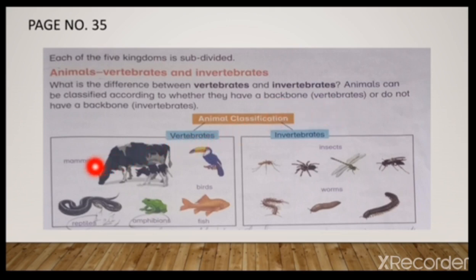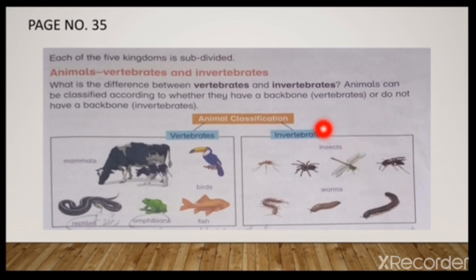The examples are mammals, reptiles, amphibians, birds, fish. And the invertebrates are those that do not have a backbone, without a spinal column. The examples are insects and worms.